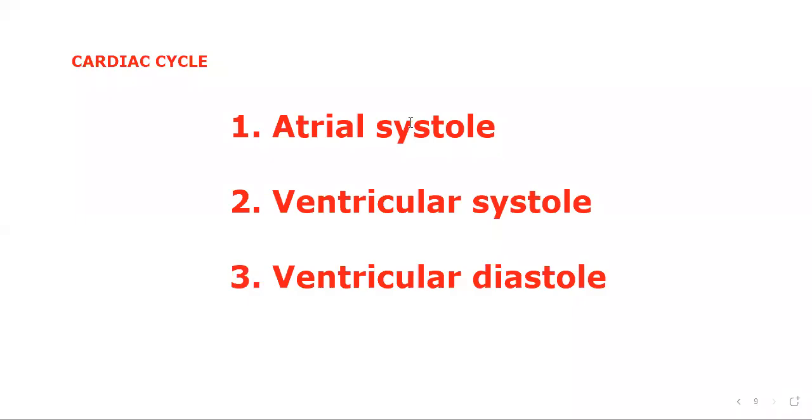Systole means contraction. So here, the cardiac cycle has three phases: atrial systole, ventricular systole, and ventricular diastole. The first thing you need to remember is that systole means contraction. So atrial systole, what is the meaning of atrial systole? Contraction of atria. Diastole means relaxation.